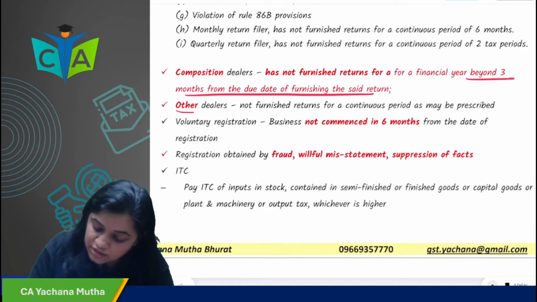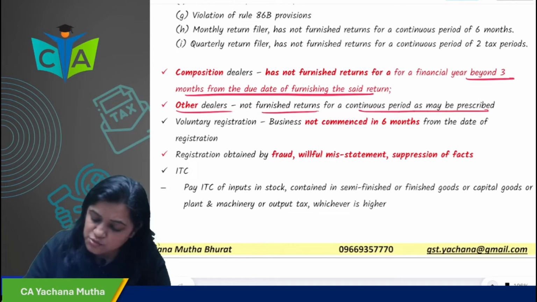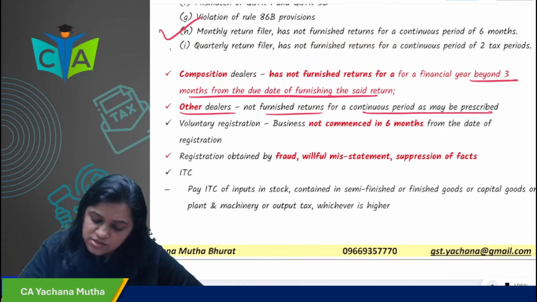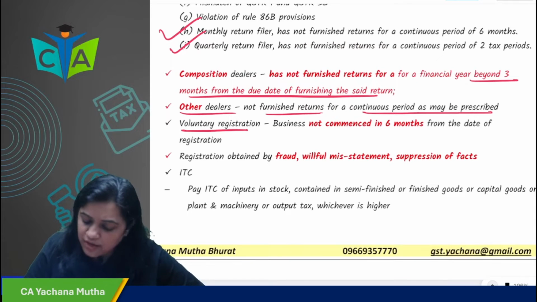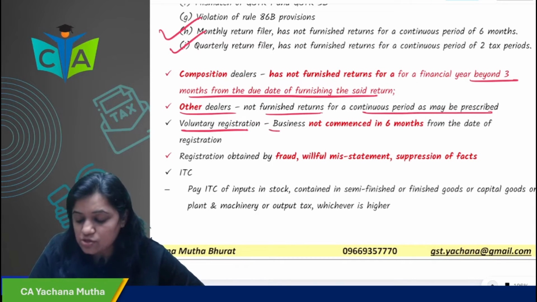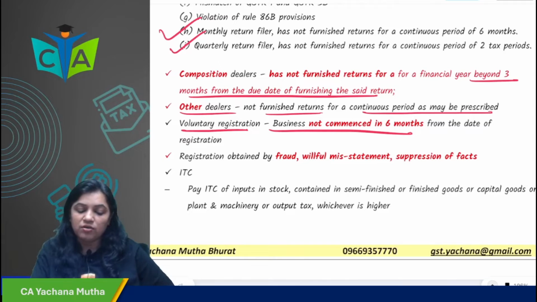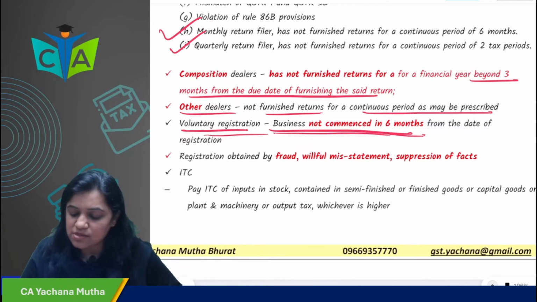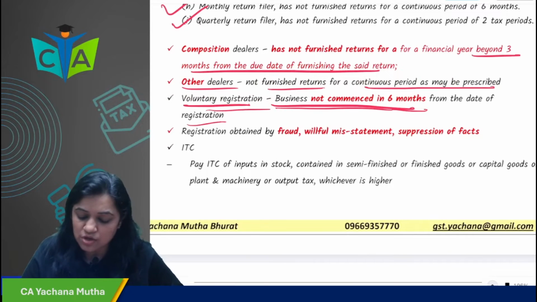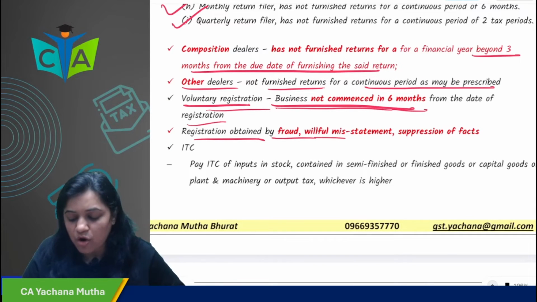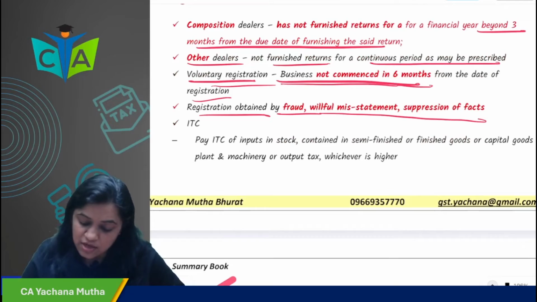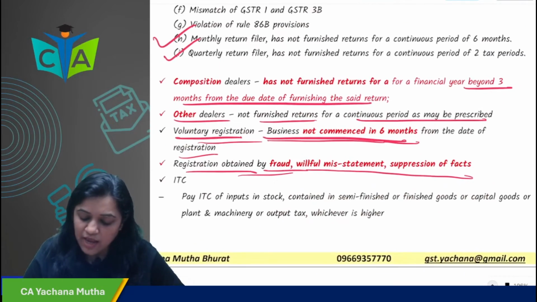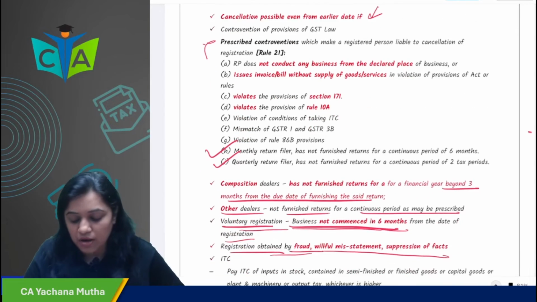Other dealers have not furnished return for a continuous period as may be prescribed. We have already seen these 2 points. Then, you have taken voluntary registration and not commenced business within 6 months from the date of taking registration. You have obtained the registration by fraud, willful misstatement or suppression of facts. In all these cases, the officer can cancel your registration even from an earlier date.